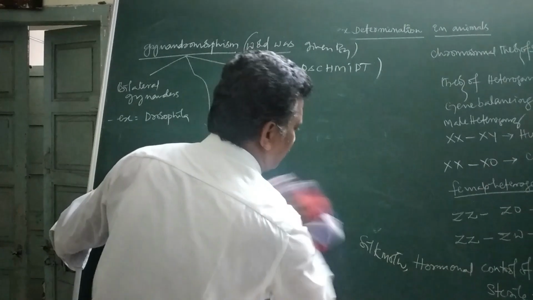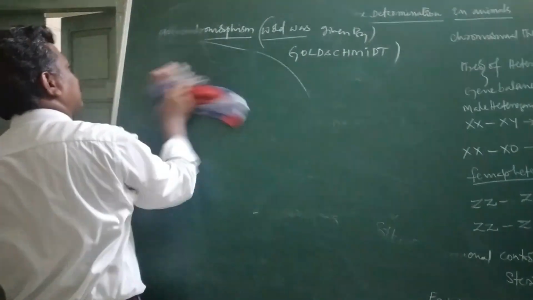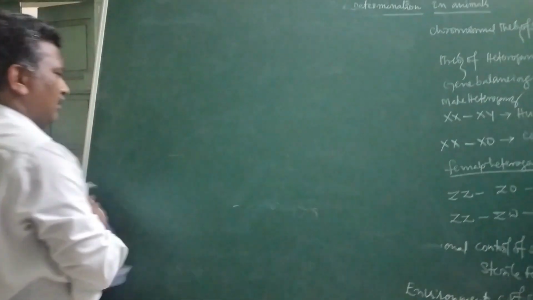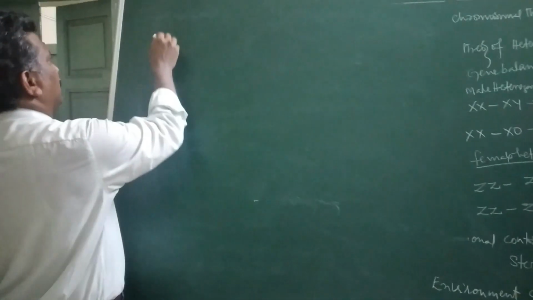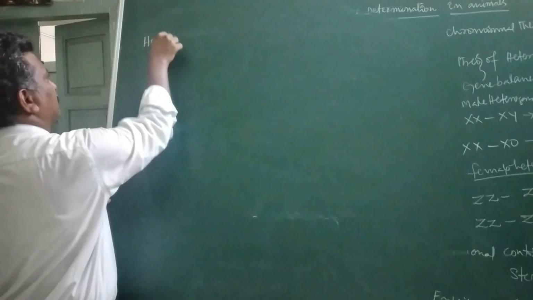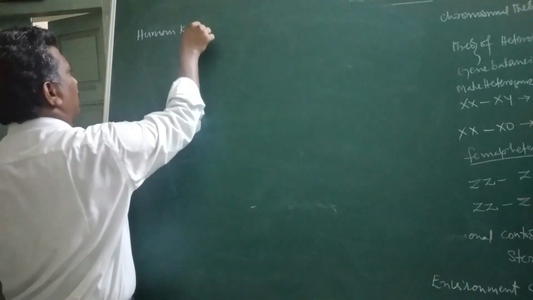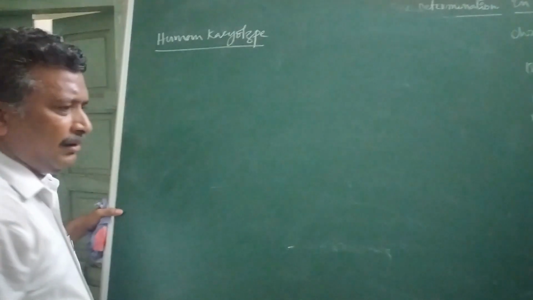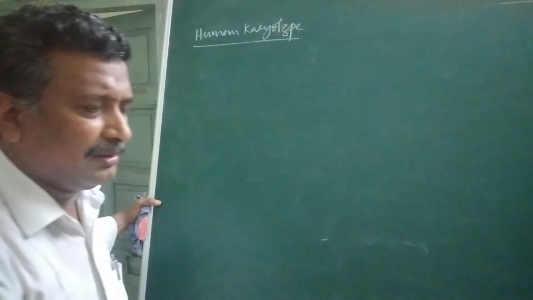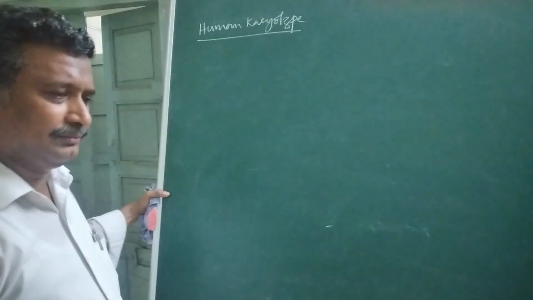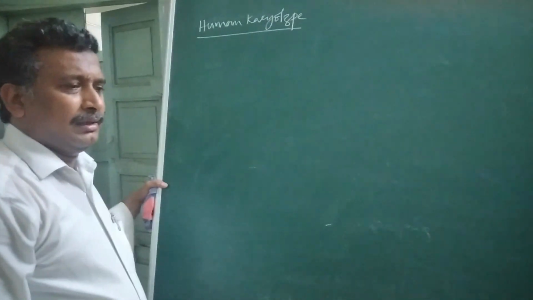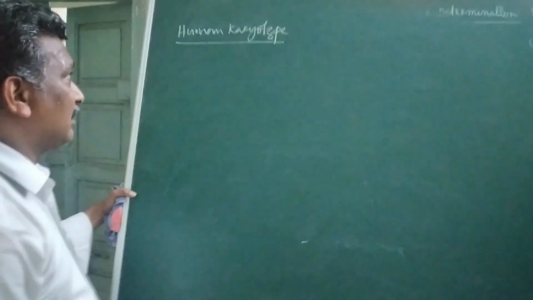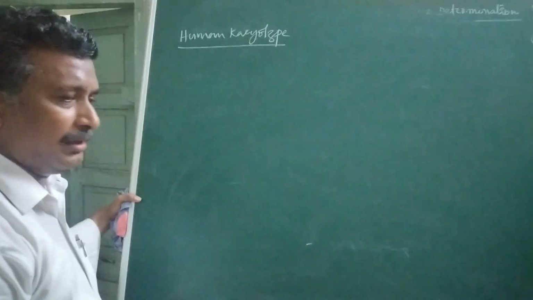Then after this, human karyotype. All the 23 pairs of chromosomes present in the human body are arranged depending on their shape, size, etc. That is said to be the human karyotype or ideogram also.